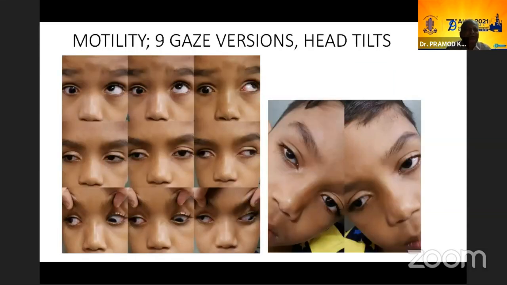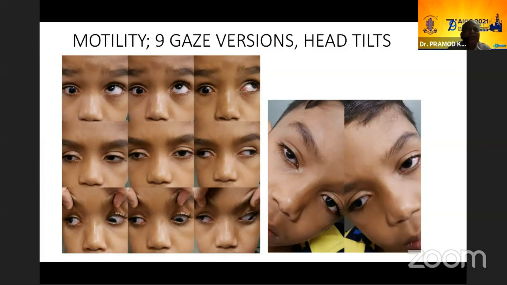If you look at the motility, there is hypotropia, and in the side gazes, as he goes to the left gaze, there is a synergistic divergence. The eye is diverging and probably slightly going up in the side gazes. As the child looks up, the right eye is not elevating, but it is adducting. What is classically seen in CFM or third nerve palsies, because of aberrant innervation, is an eso in up gaze, and of course the eye is not moving much. In down gaze also, the eye is not moving.